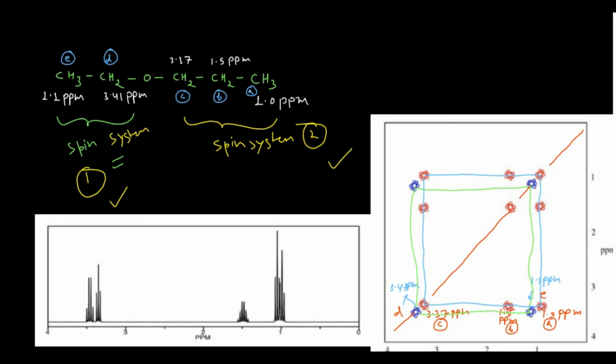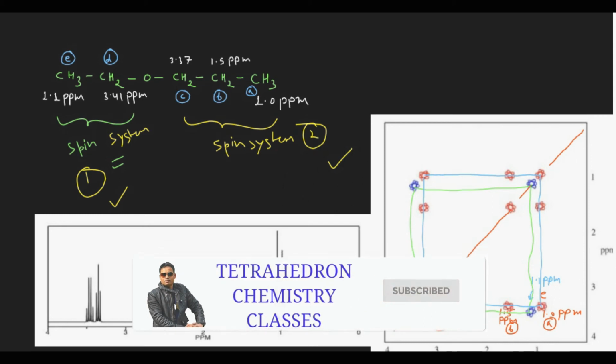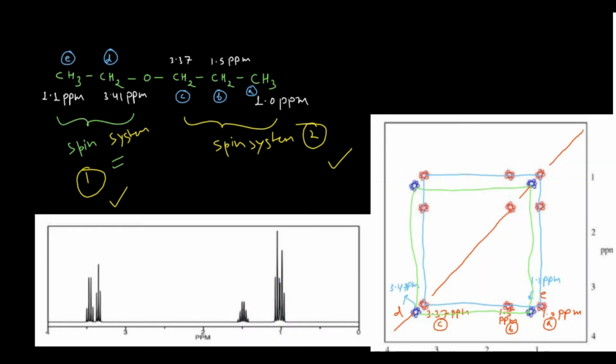Okay. And here again you can see this blue one, which is this one, right? This is correlating to this one, right? At this particular point 3.41. But it is not correlating to this particular system. This is something very, very important. And one more important thing you can observe here: how many peaks we are having, including your diagonal? 1, 2, 3, 4, 5, 6, 7, 8, 9, 10, 11, 12, 13. Total 13 peaks are there.